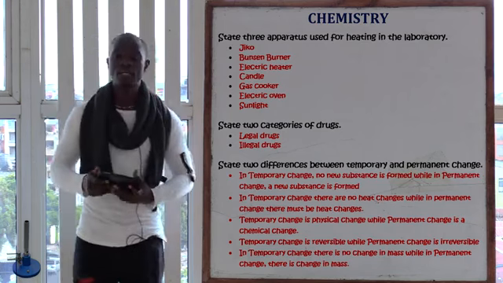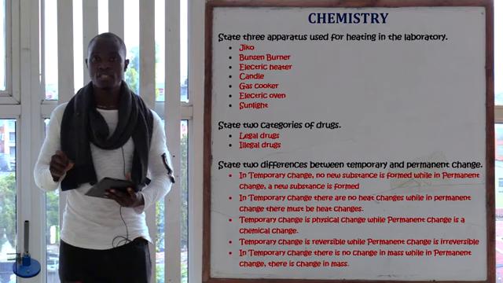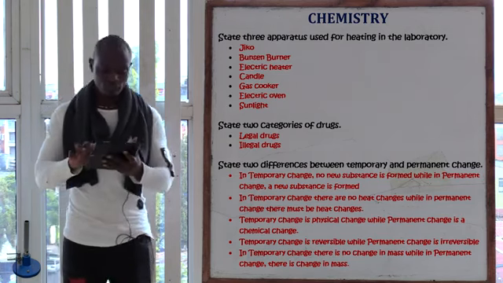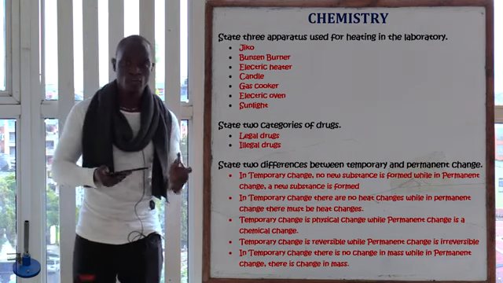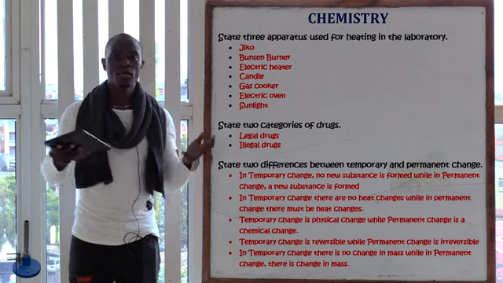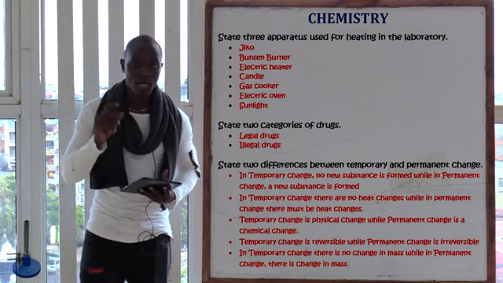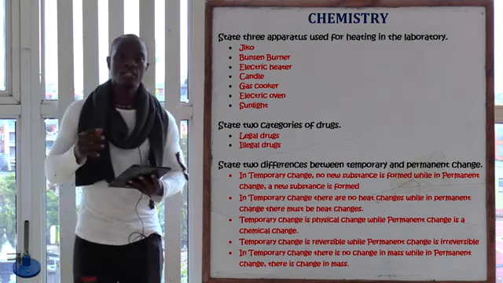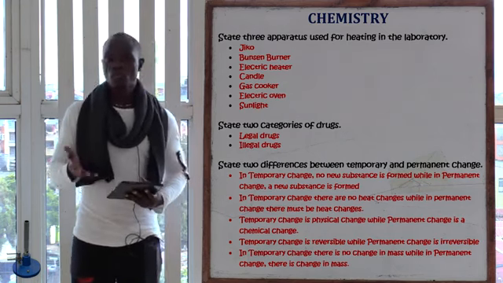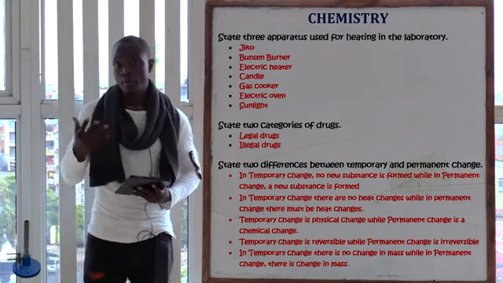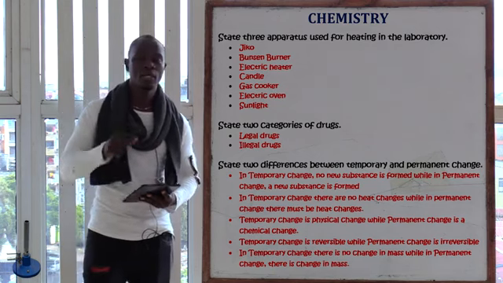For the temporary change, no new substance is formed, while in permanent change, a new substance is formed. So that is one. Also in temporary change, there are no heat changes. For example, if you mix maize and beans, there are no heat changes. They are just going to mix. While in permanent change, it must be accompanied by heat changes. Either the temperature is going to go up or go lower. So in chemistry, in permanent changes, there is either an exothermic reaction or an endothermic reaction.